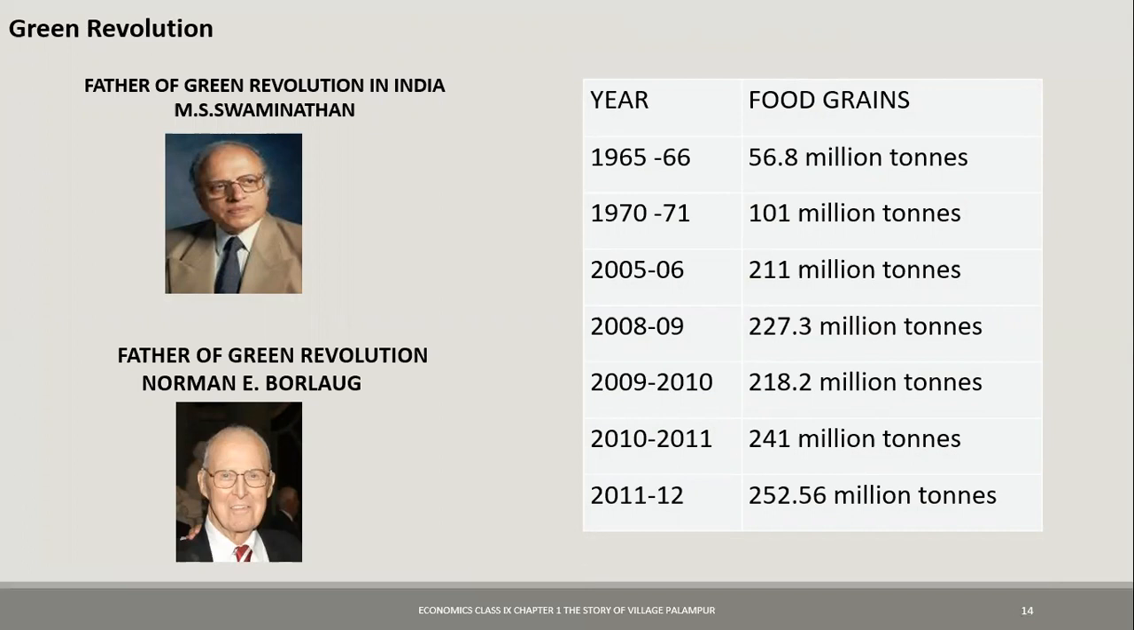In the year 1965 to 66, you can see there were 56.8 million tons of food grains. And when you see in 2005 and 6, see the increase. It has gone to 211 million tons. Then just after 3 years, 2008 and 9, it's gone to 227.3 million tons. For some reason, it went a little low in 2009 and 10, but again it increased in 10 and 11, and in 11 and 12, it is 252.56 million tons. So Green Revolution has helped a lot in the Indian agricultural system.